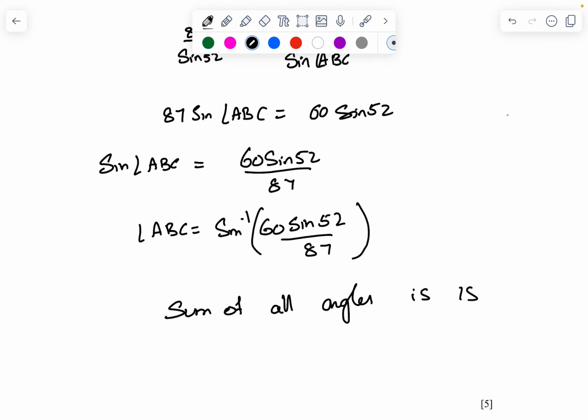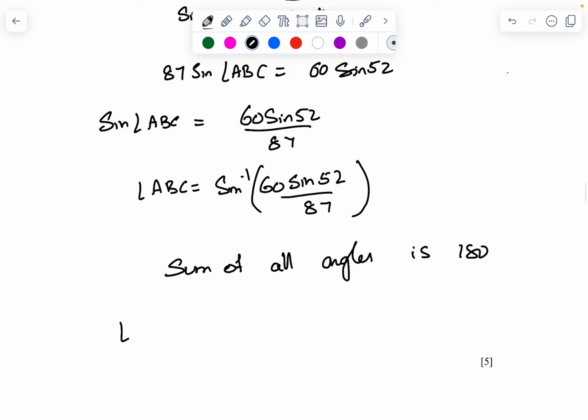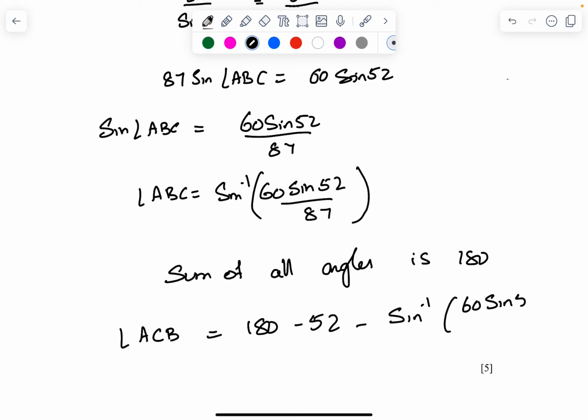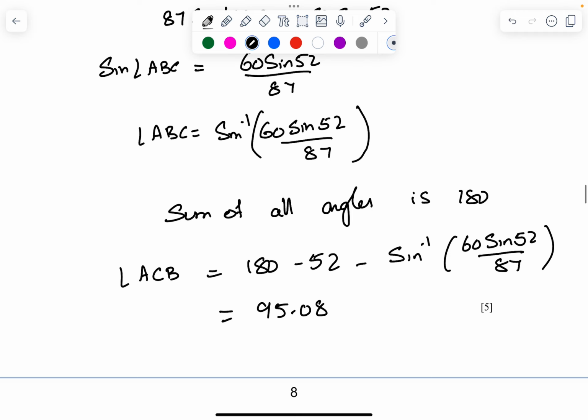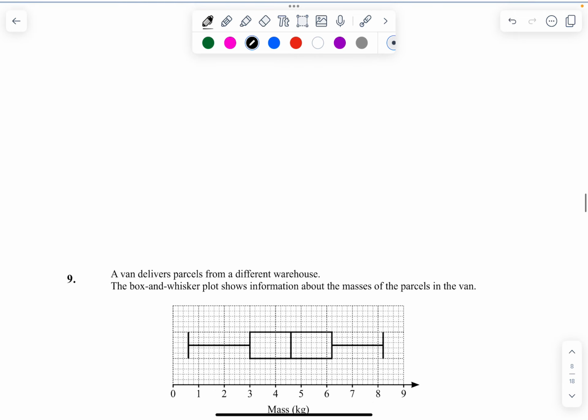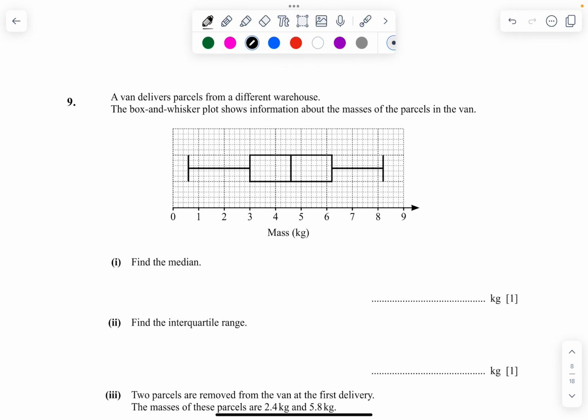So angle ACB will be equal to 180 minus 52 minus this sine inverse of 60 sine 52 divided by 87, so that you'll get the full calculated display. In this way, you should get 95.08, which is 95.1, correct to one place of decimal.